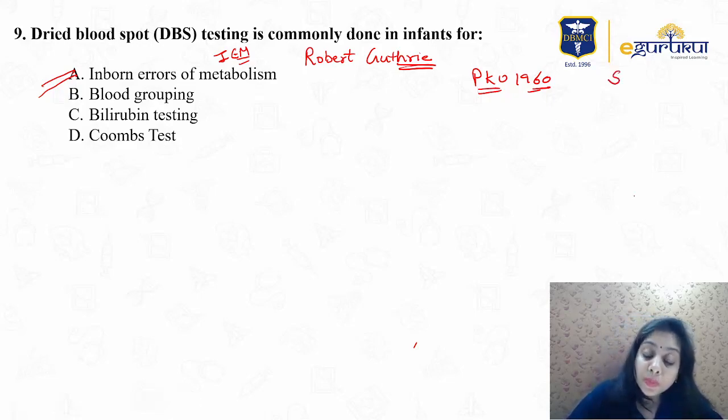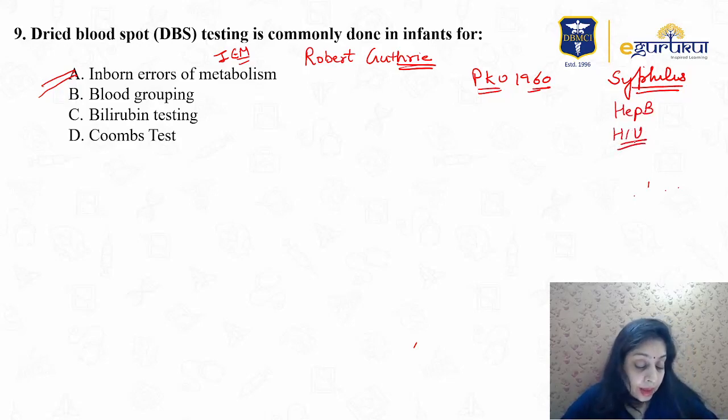Initially it was used for PKU, then for syphilis, then it has also been used for Hep B, HIV infections also.